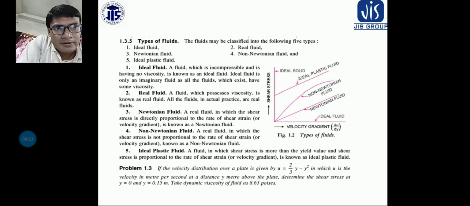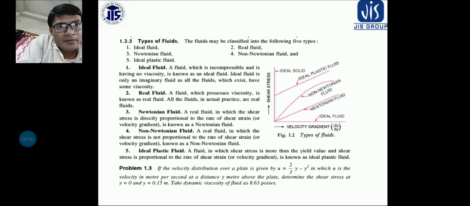Real fluid. What is real fluid? In case of ideal fluid, we can say that there is not any kind of viscosity. So basically it is an imaginary fluid, it is not existing. But in case of real fluid, a fluid which possesses viscosity is known as real fluid. All the fluids in actual practice are real fluids. So I can say that if there is any kind of viscosity inside the fluid, then it is a real fluid.